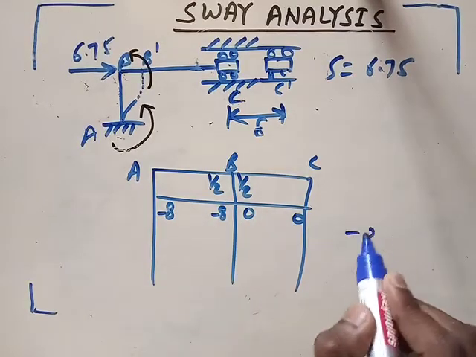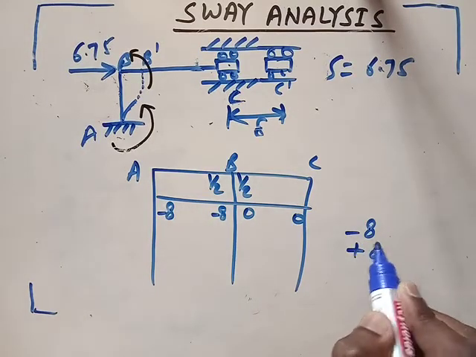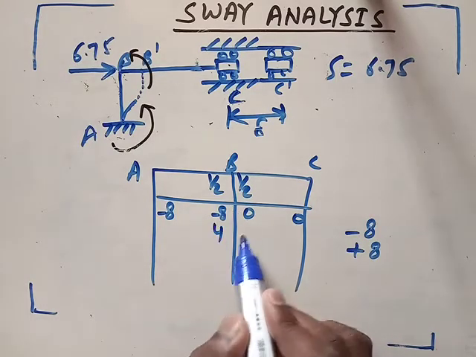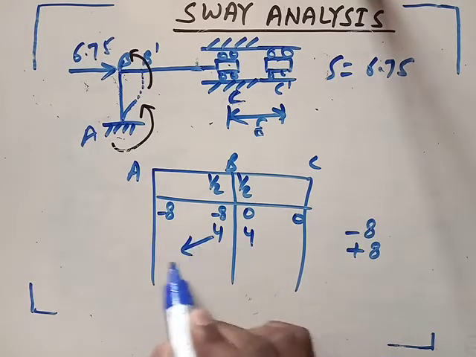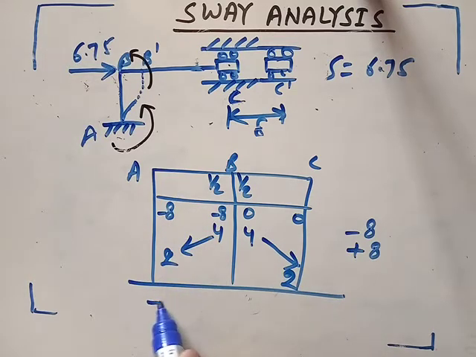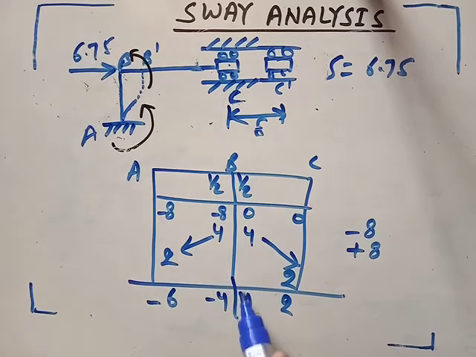So we need to add +8 to make the moment here 0. So 8 will be distributed 4 here and 4 here, and carried forward 2 here and 2 here. So this will be -6, this will be -4, this will be 4, and this will be 2. See, net moment at point B is 0.